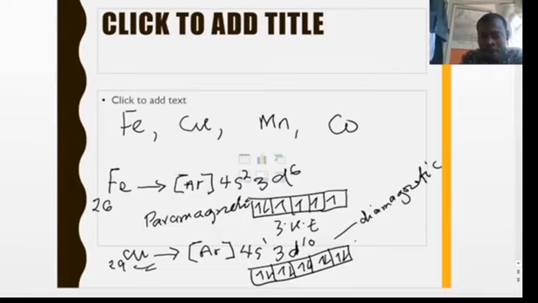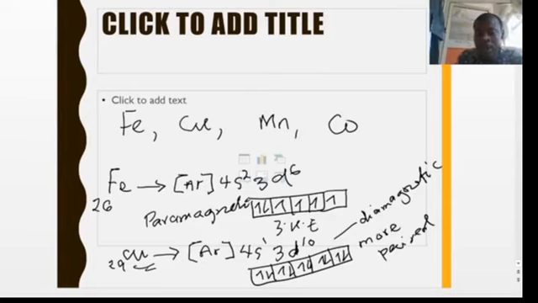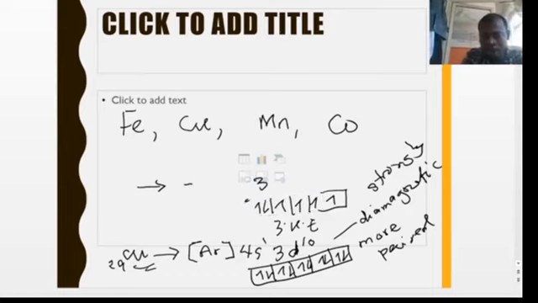So it is having more paired electrons. So as a result, we can even say that copper is strongly diamagnetic. It is strongly diamagnetic. Okay, so that's it. So let's look also at Mn. Let's look at Mn.